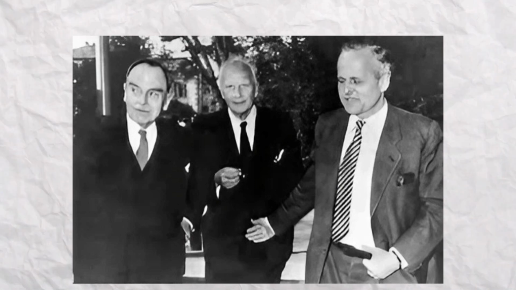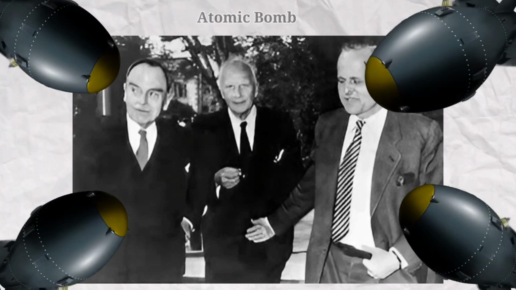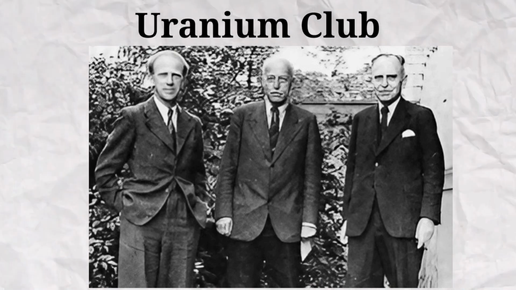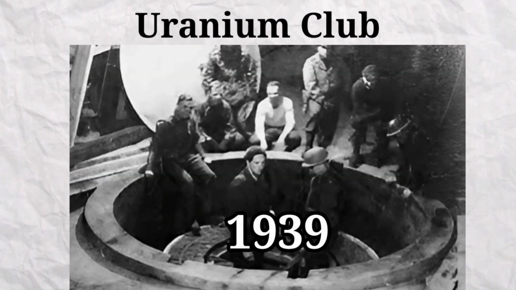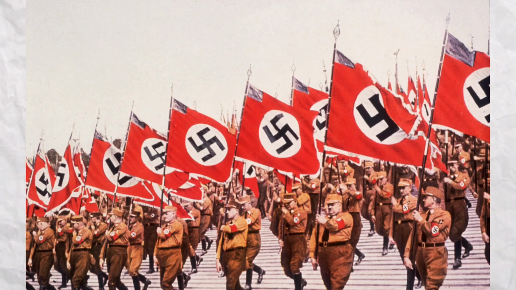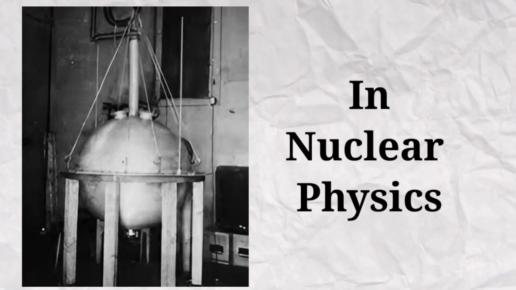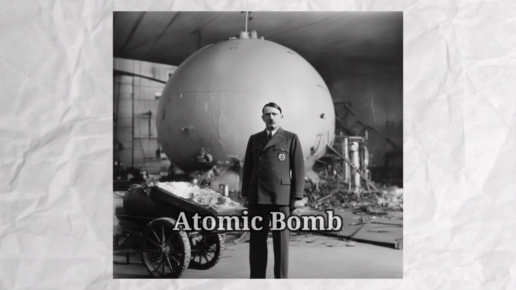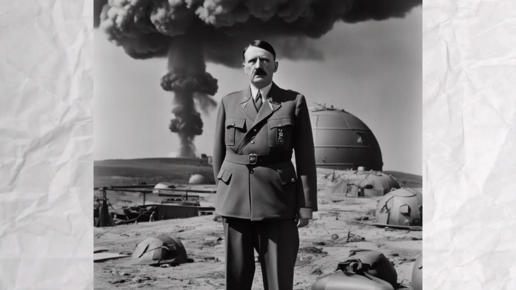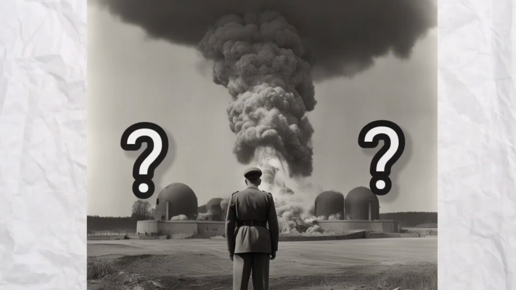On the other hand, some German scientists started trying to make an atomic bomb in 1939, and the name of this project was Uranium Club, which started in 1939 and its leader was Werner Heisenberg. Hitler's Germany was ahead of the rest of the world in nuclear physics. For this reason, as soon as the news started spreading that Germany is trying to make an atomic bomb, scientists from all over the world became alert, wondering that if an atomic bomb came into Hitler's hands, how he would use it.